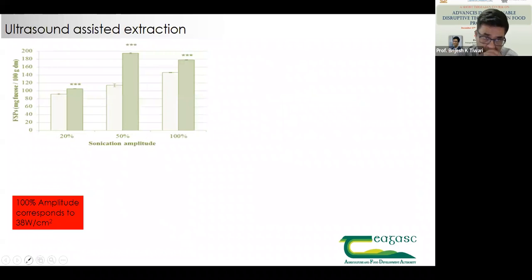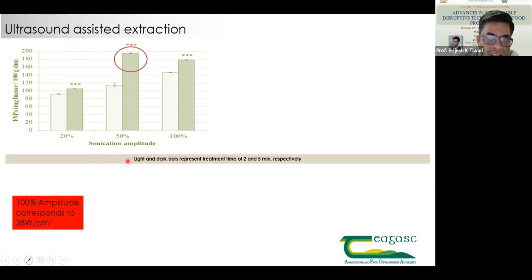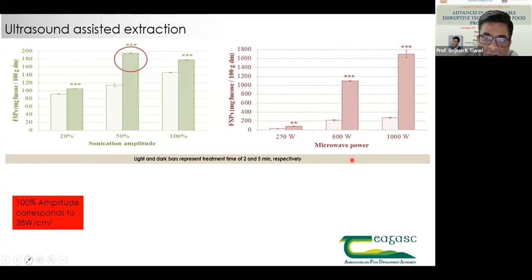Now, this gives you another example: fucoidan, that is fucose sulfated polysaccharides, is one of the most important polysaccharides at the moment, which is obtained from certain macroalgae. Here, when I report 20%, 50%, 100% sonication amplitude, that means 100% corresponds to 38 watt per centimeter square. Now, you can see it's again only 2 and 5 minutes. So that means we can make it a continuous process.